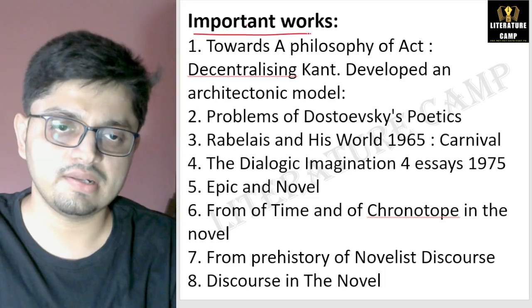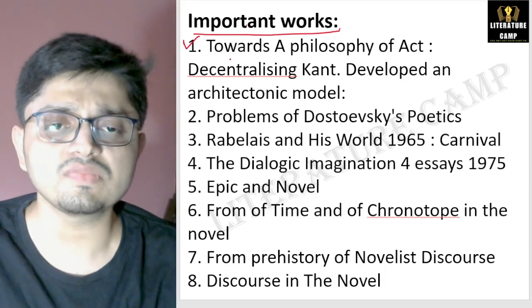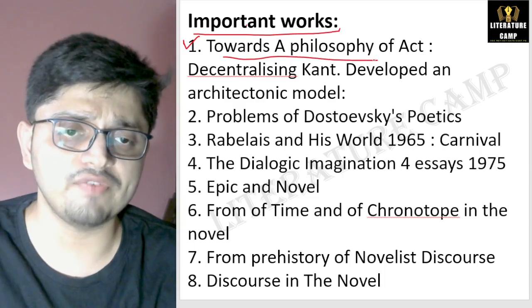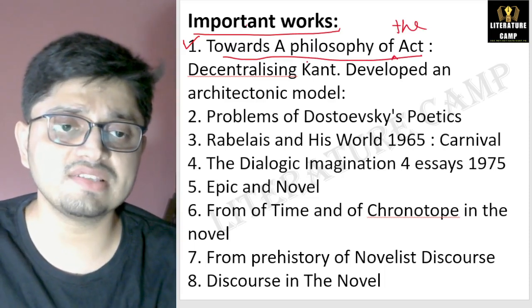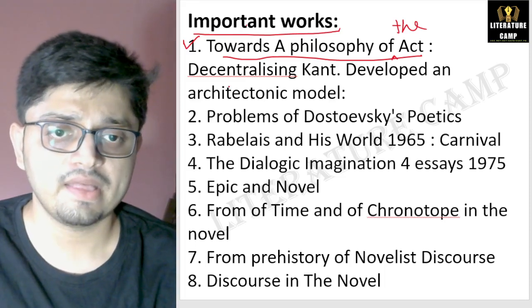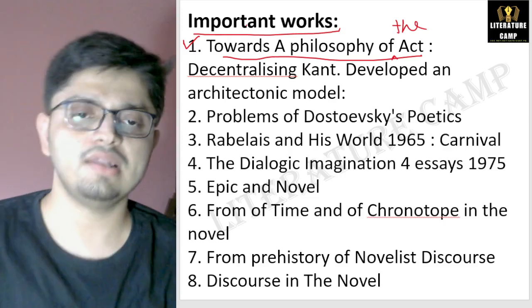Let us know the very important works written by Mikhail Bakhtin. Number one is Towards a Philosophy of the Act, written by Mikhail Bakhtin.